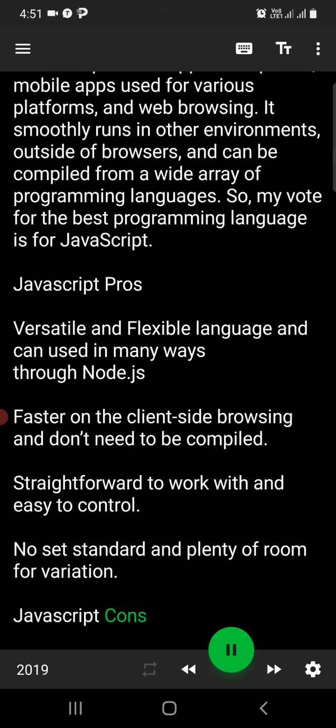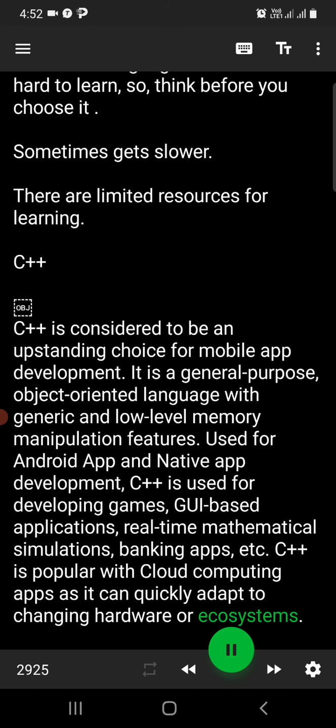C++. C++ is considered to be an upstanding choice for mobile app development. It is a general-purpose, object-oriented language with generic and low-level memory manipulation features. Used for Android app and native app development, C++ is used for developing games, GUI-based applications, real-time mathematical simulations, banking apps, etc. C++ is popular with cloud computing apps as it can quickly adapt to changing hardware or ecosystems.